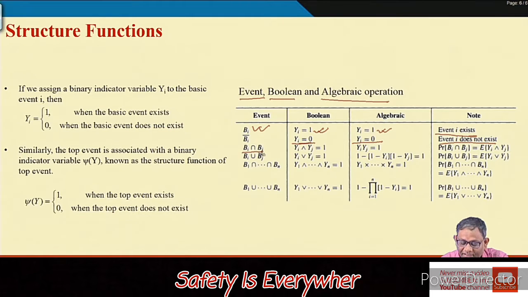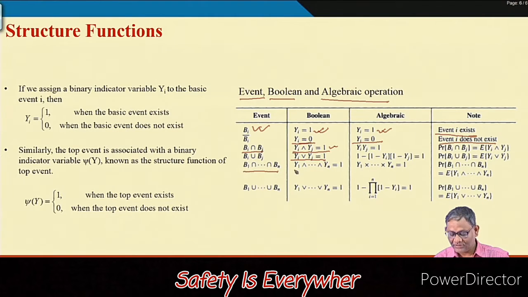Now when we talk about the intersection of Bi and Bj, we are talking about yi intersection yj being equal to 1, meaning the intersection exists. Similarly for union, in Boolean form that is 1. When there are n basic events, the n indicator variables interact, and the intersection is 1, and when it is union, the union is also 1.